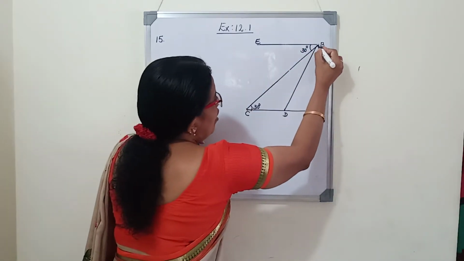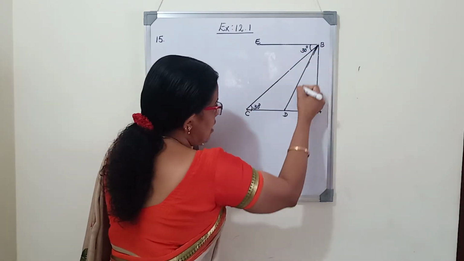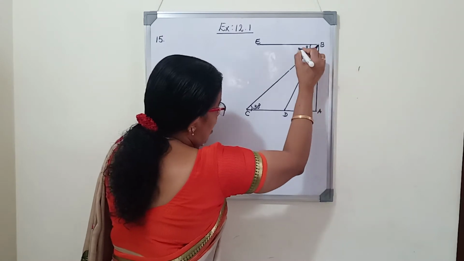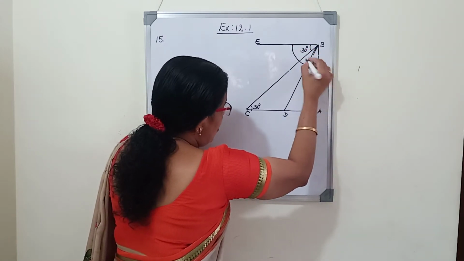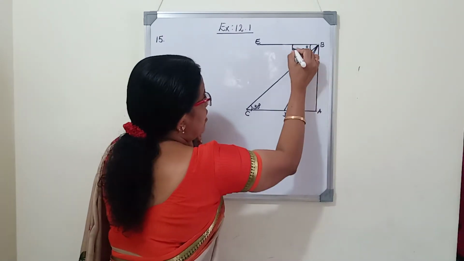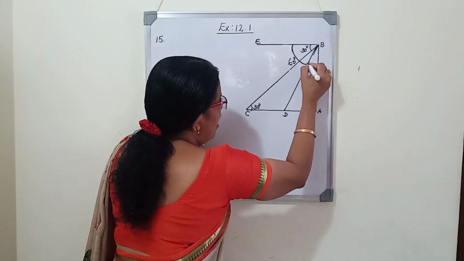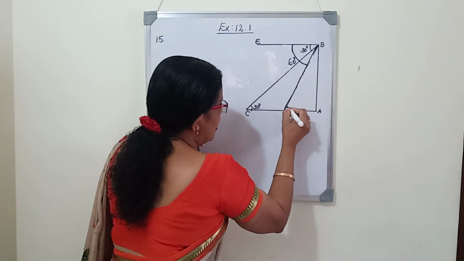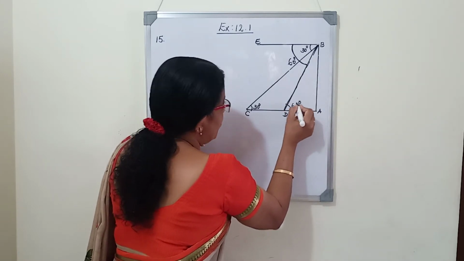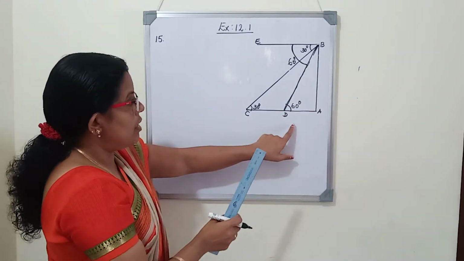How will we mark that angle of depression? So here is the line of sight. This is the horizontal line. So the angle between the horizontal line and the line of sight is 60 degrees, the bigger angle, and we will get it here as the alternate angle, 60 degrees. I think this question is clear.